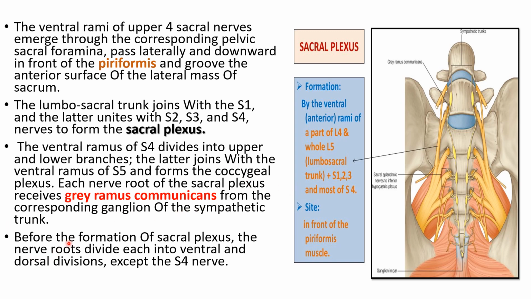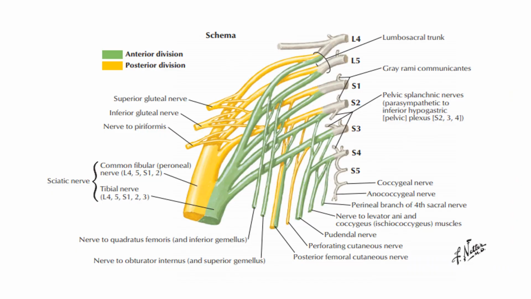Okay. Now before the formation of sacral plexus, the nerve roots, that is L4, L5, S1, S2, S3 and S4, divide into ventral division and dorsal division. That means anterior division and posterior division, except the S4 nerve. So I can show you in the next diagram. Here I can show you. Each of the nerves L4, L5, S1, S2, S3 divides into the anterior division, which is shown in green color here, and the posterior division, except the S4. Okay.